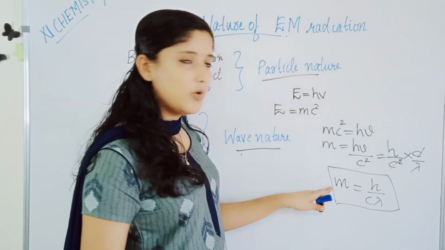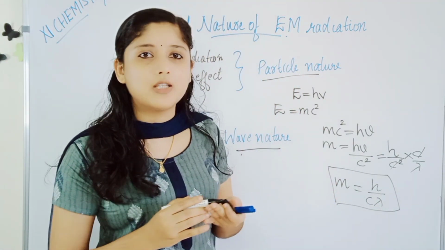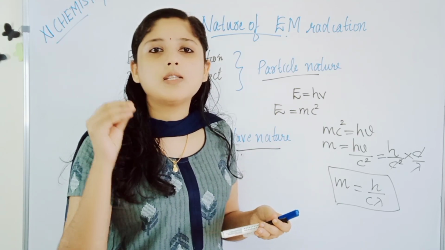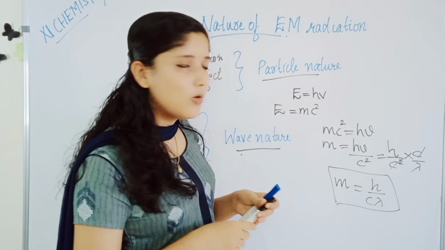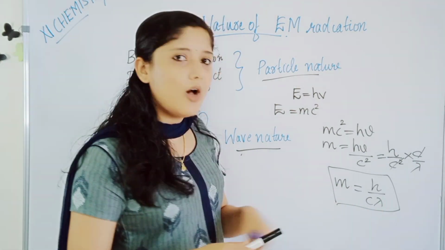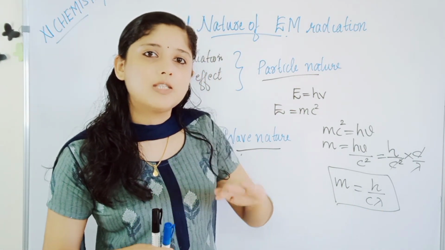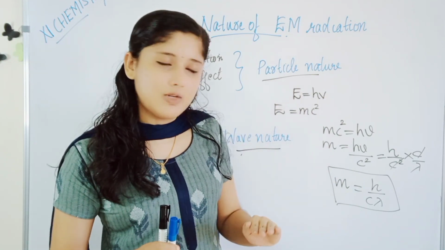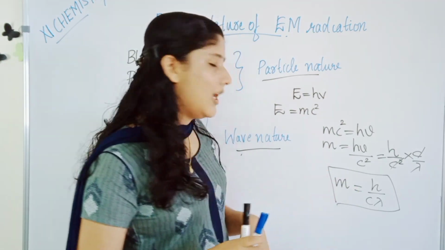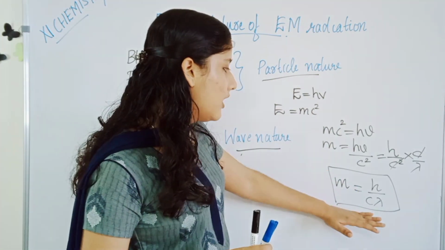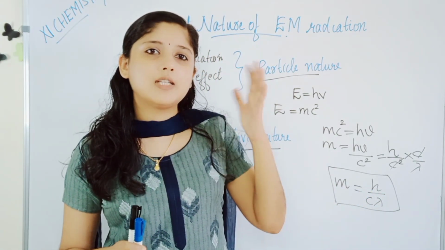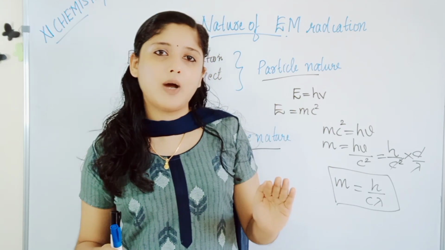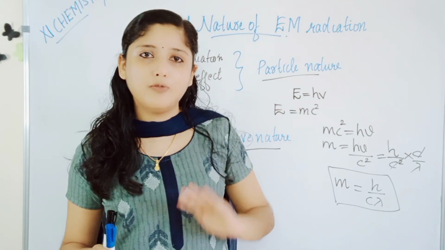Electron possesses a mass, that is the particle nature, isn't it? Possessing a mass is the particle behavior. It can also possess lambda, the wavelength. What is wavelength? It is a characteristic of a wave, isn't it? So m is equal to h by c lambda is an equation from which we can understand that electron or electromagnetic radiation can both behave as a particle and also as a wave.